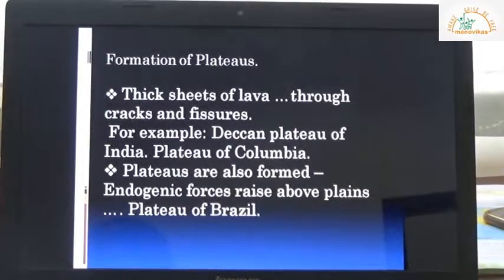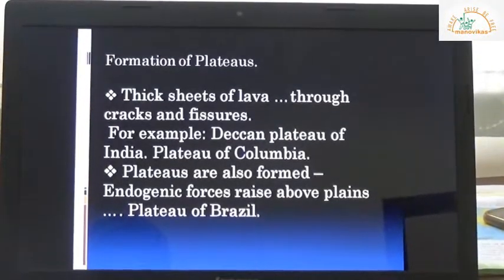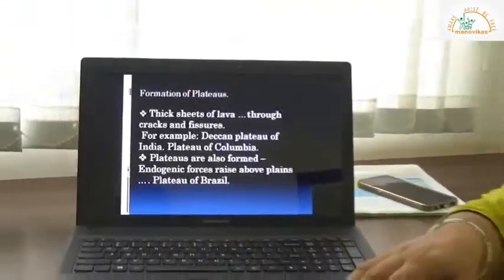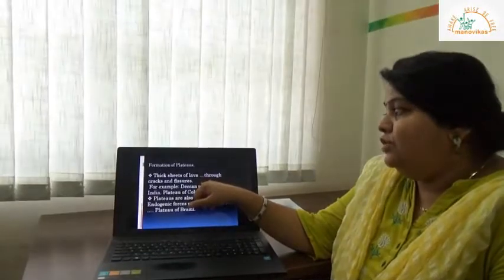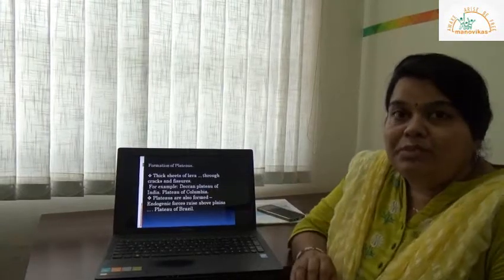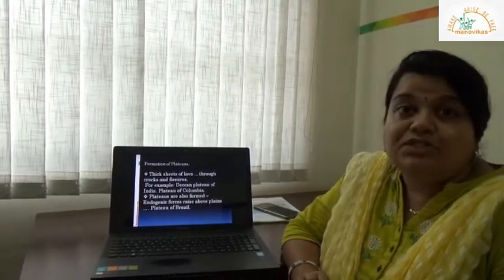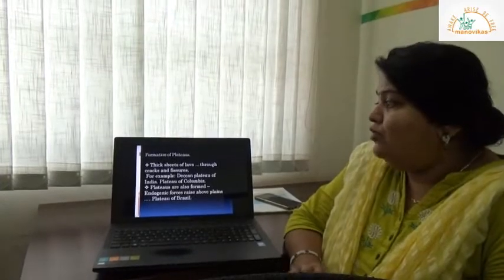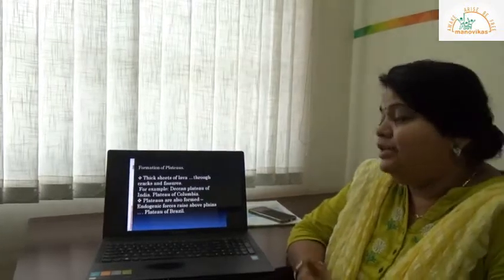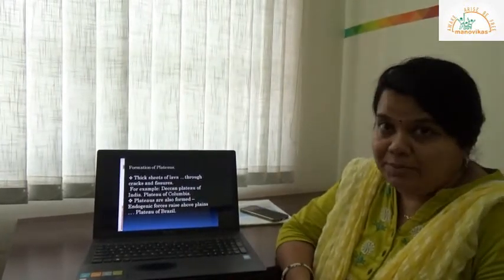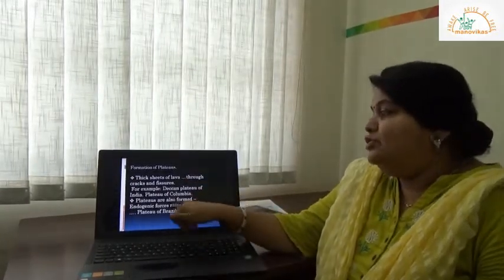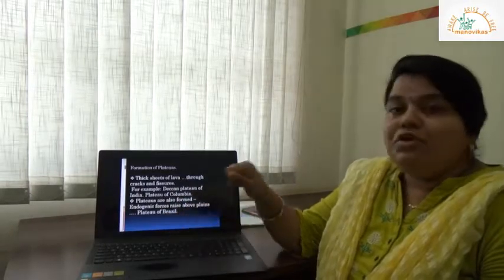Coming towards the formation of plateaus, as we were just saying, there are volcanic plateaus, which are the result of volcanic eruptions through cracks and fissures from the interior of the earth coming towards the earth's surface. A very good example of a volcanic plateau is the Deccan Plateau in India and the Plateau of Columbia also. Plateaus are also formed because of endogenic forces, where a plain region gets uplifted, leading to the formation of a plateau region. Such an example is the Plateau of Brazil.